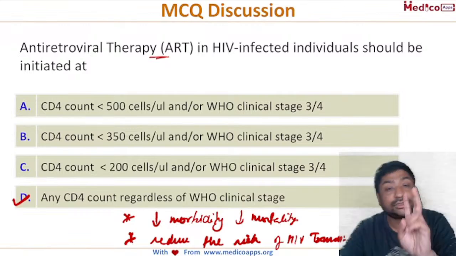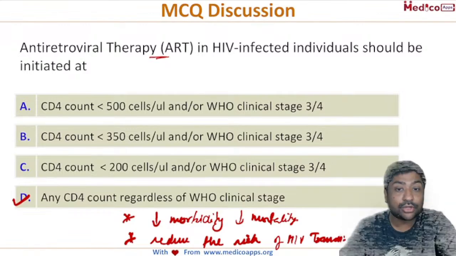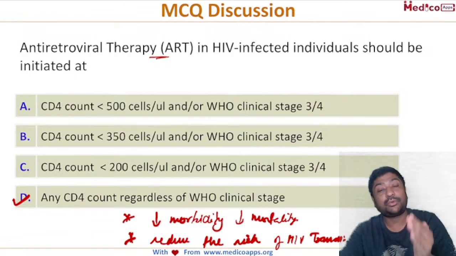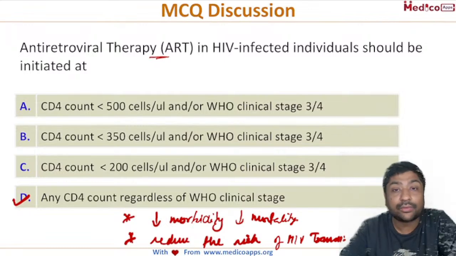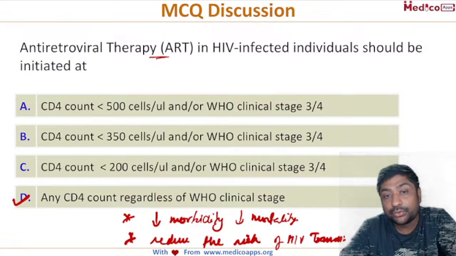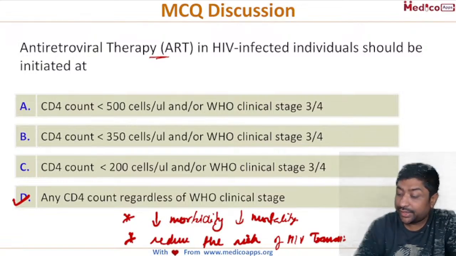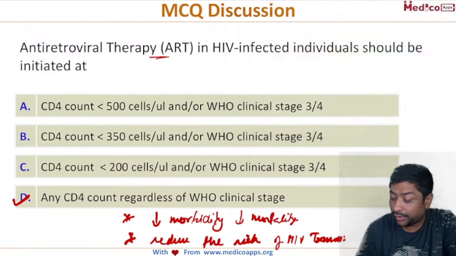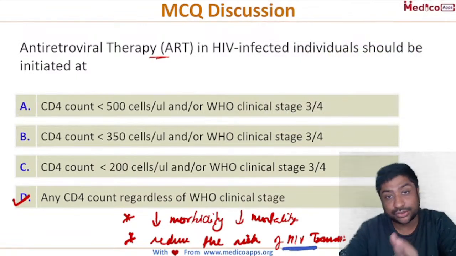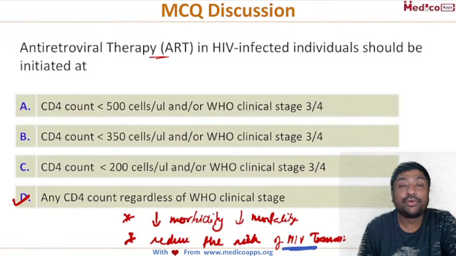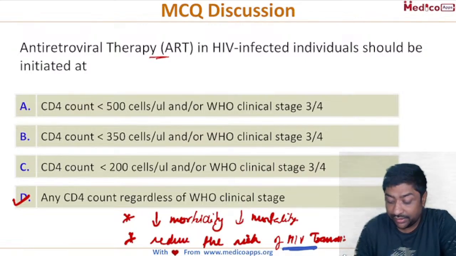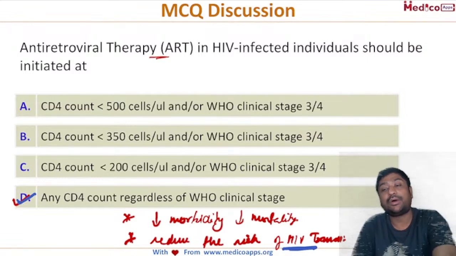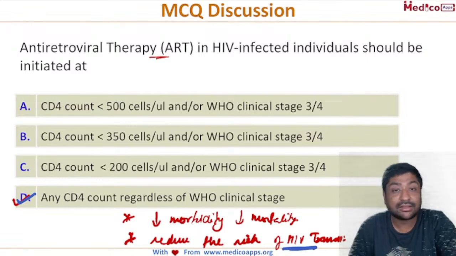HIV transmission. So these are the two goals. First of all, for the patient, there is a reduction in mortality and morbidity if they are put immediately on antiretroviral therapy. We can have a complete session on what antiretroviral therapy is and how and when to use it, and it is also very important when you talk about reducing the risk of HIV transmission. So these are the two reasons why we don't wait for the counts to fall or the clinical stage to increase. At any CD4 count or any clinical stage, we start the treatment immediately.